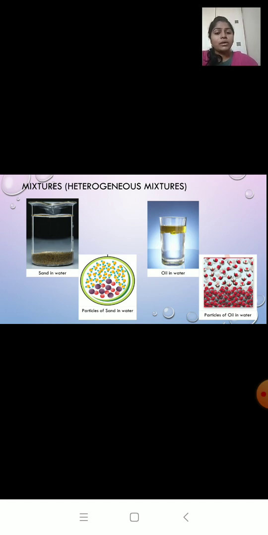So I can conclude that sand in water and oil in water are heterogeneous mixtures. Why? Because they do not have uniform composition and it is made up of different kinds of particles. You can see in the picture, the particles can be easily differentiated.